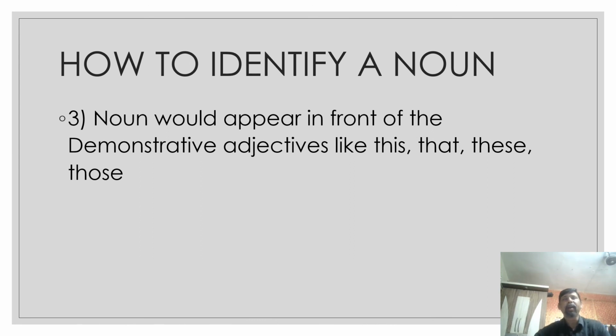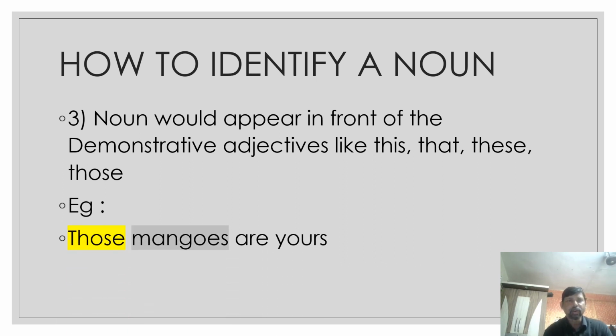Third method, noun would appear in front of the demonstrative adjectives. What are demonstrative adjectives? Demonstrative adjectives are this, that, these, and those. Let us have a look at the example. Those mangoes are yours. Those is a demonstrative adjective, and mangoes is a noun. These toys are mine. These is a demonstrative adjective, and toys is a noun.